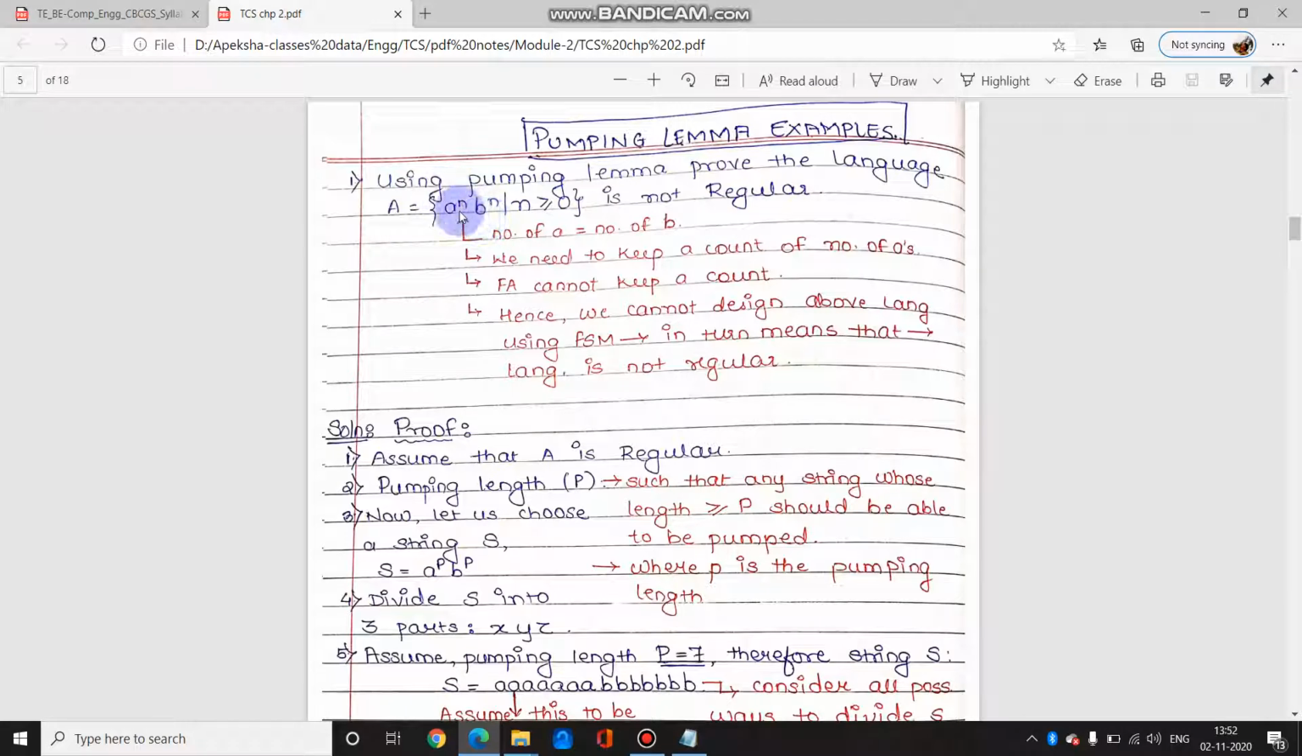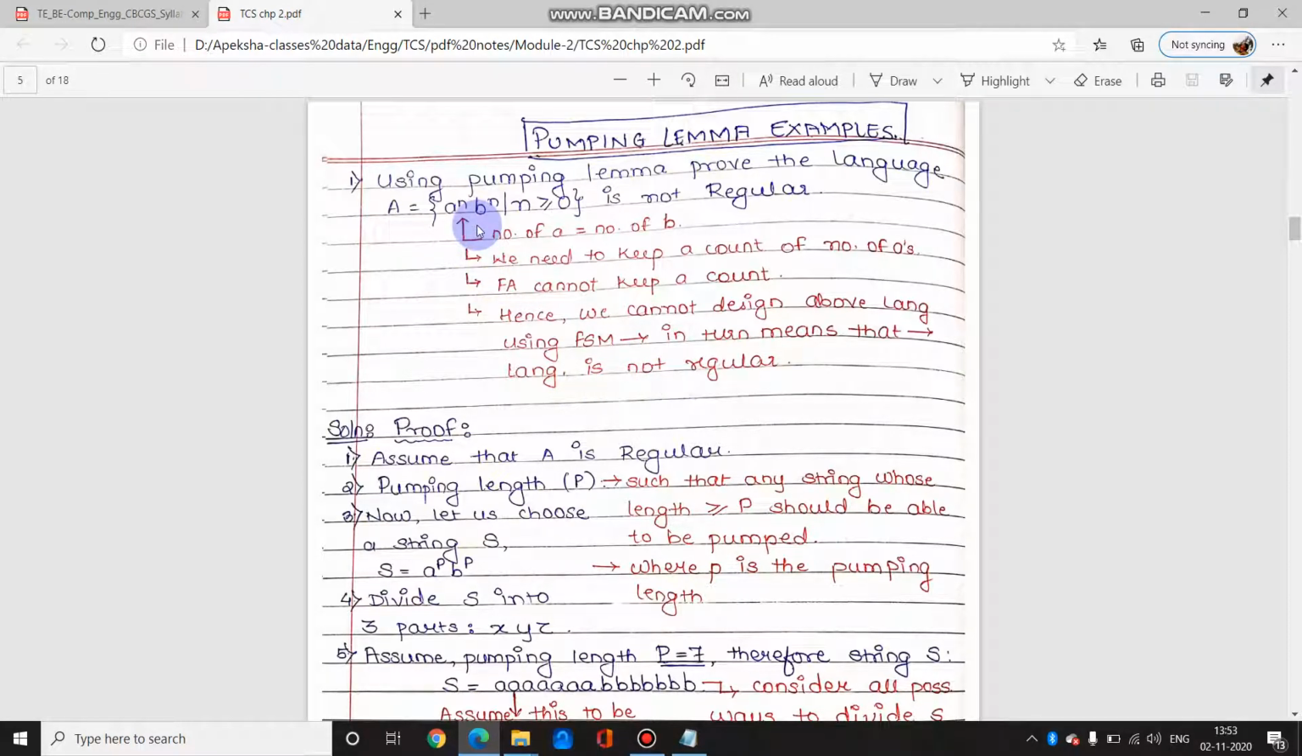So the meaning of this language is number of a's should be equal to number of b's. जो हमने previously देखा था कि जितना symbols a का होगा it should be followed by equal number of b's. So for that we need to keep a count of a. If we keep a count, only then is it possible for us to determine how many b's should be there. But we know that the finite automata, or say the finite state machine, cannot keep a count. Hence, we cannot design the above language using FSM. In turn, it means that the language is not regular.